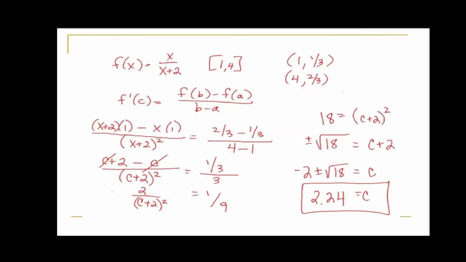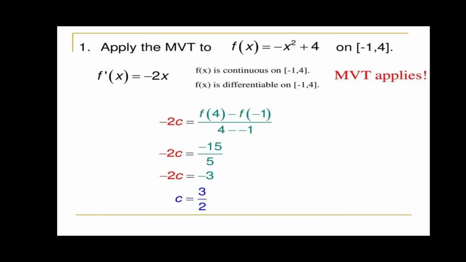In the next slide, there is a solution of that very question: we have a function, and by putting the values in that function using the mean value theorem, and taking the derivative on the other side, we get a point c equal to 2.24, which is in between 1 and 4, and when that point is substituted in the original function, it would be continuous. So we can solve this in the same way.